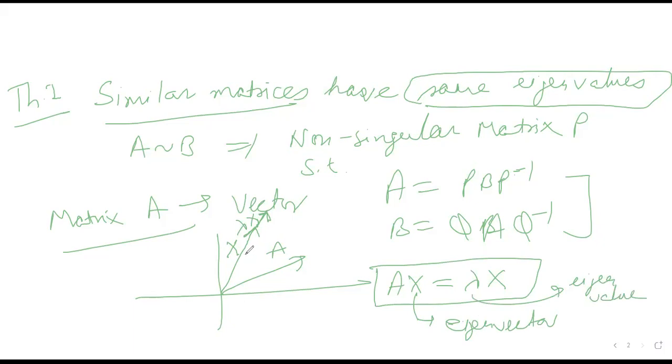So actually X is a vector which, when multiplied by A, gives itself stretched by some scalar value. That scalar value is lambda, and the vector is your eigenvector. This is the basic geometrical interpretation of the eigenvector and eigenvalue.